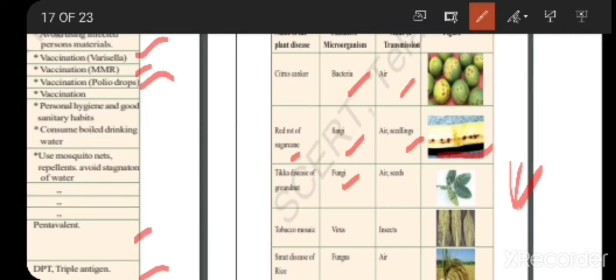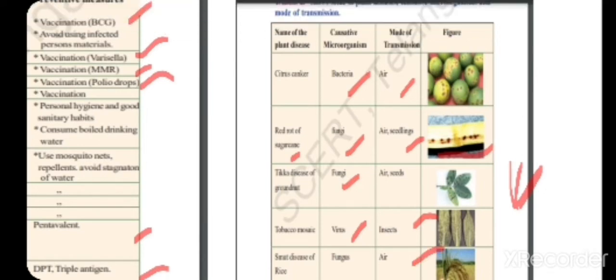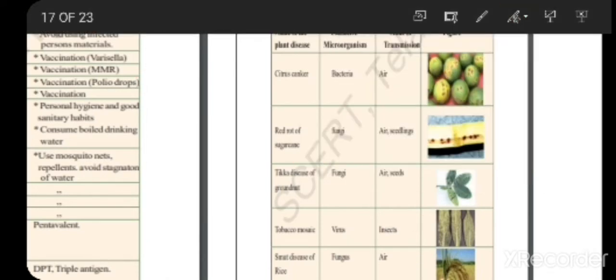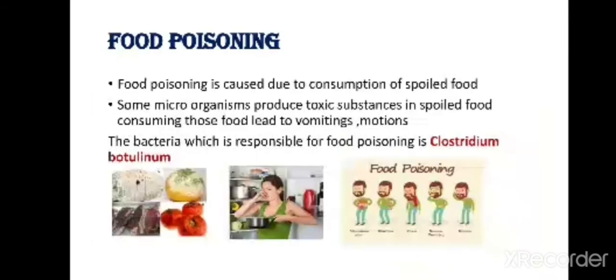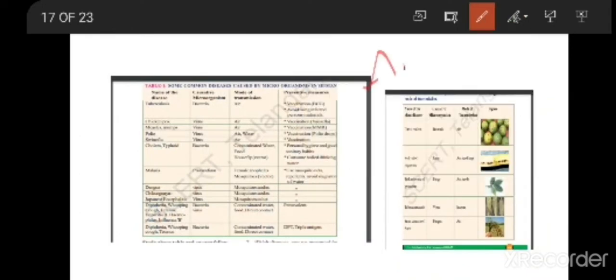Tobacco mosaic is caused due to virus, and it is spread with the help of insects. Smut disease of rice. This is also caused due to fungi, and it is spread through air. So once you people look into these tables, analyze. There is no need to remember, but you have to analyze, and you have to know what diseases are caused due to what microorganism. And next, when I'm talking about diseases, even a disease called anthrax.